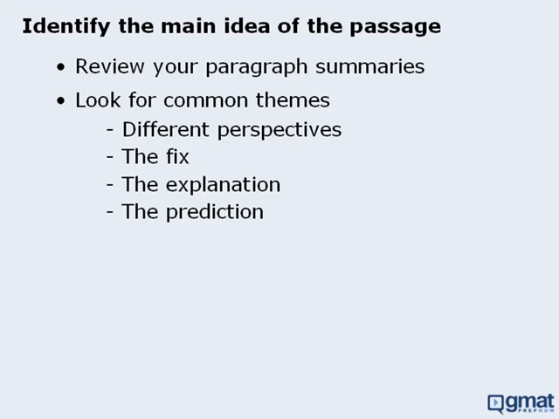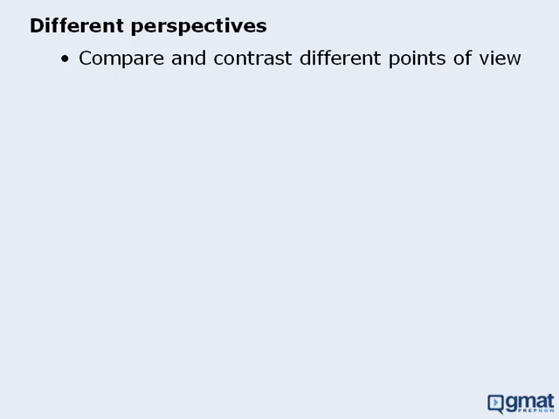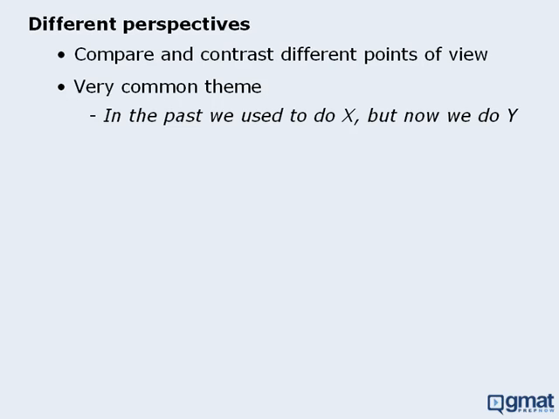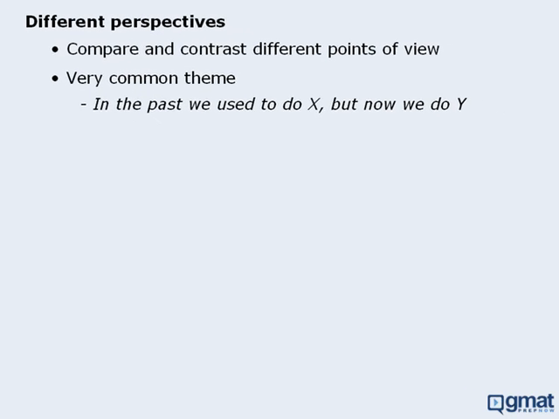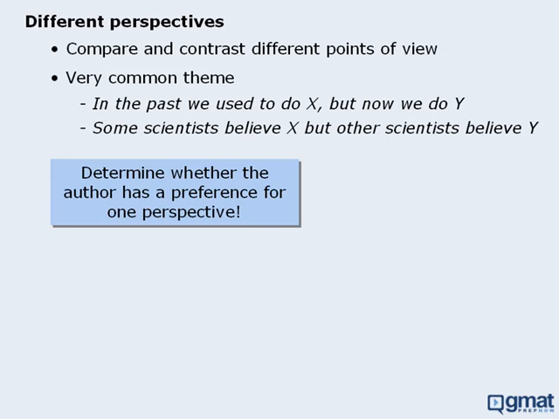Let's examine each theme on its own, beginning with the different perspectives theme. In this kind of passage, the author compares and contrasts 2 or more different points of view. This is a very common theme in GMAT passages, and it can come in many forms. For example, in the past we used to do this, but now we do this. Another example is, some scientists believe this, but other scientists believe this. Now sometimes the author is neutral about each perspective, and other times the author shows a preference either directly or indirectly. So in reading these types of passages, you should determine whether the author shows a preference for a particular side.